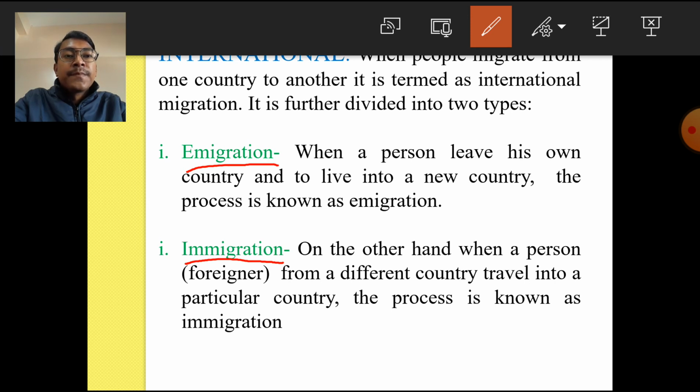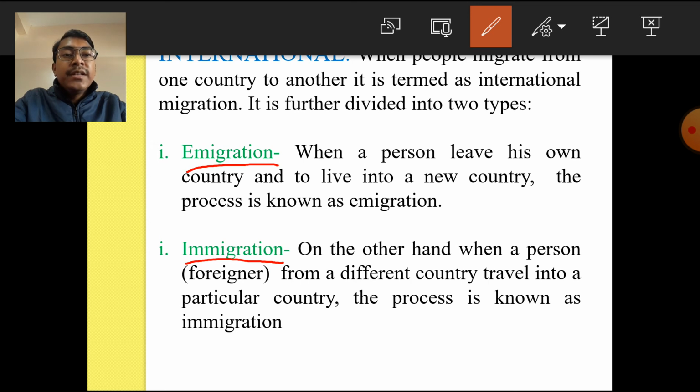So please remember once again, when people migrate from their own country to some other country, for their own country the process is emigration, and for the people of their own country, he will be considered an emigrant, E-M-I-G-R-A-N-T.